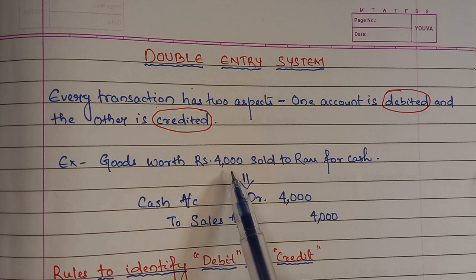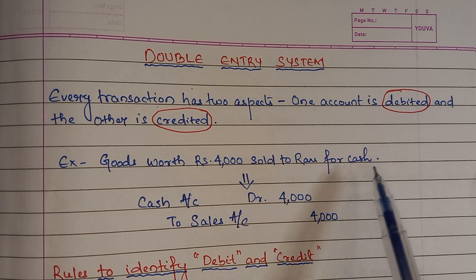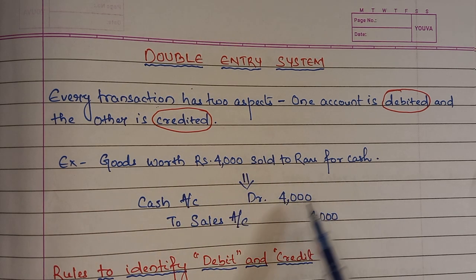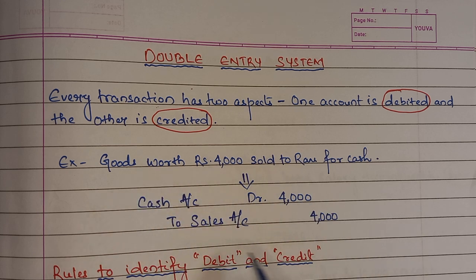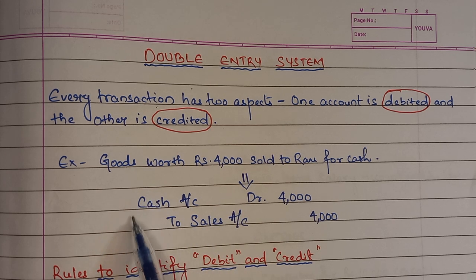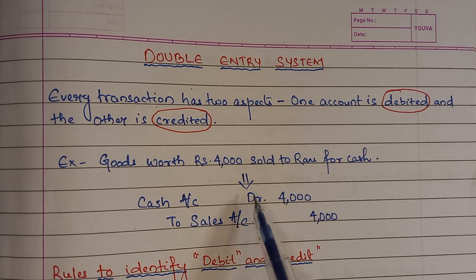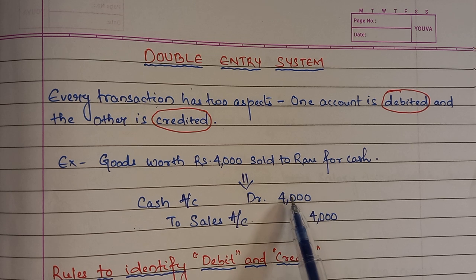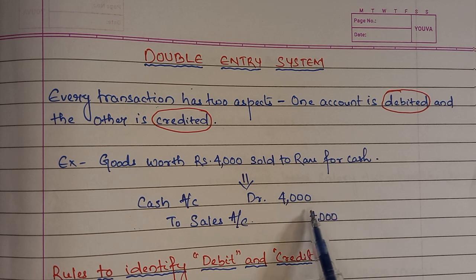Let's take an example. Goods worth rupees 4,000 sold to Ram for cash. Cash account debited 4,000 to sales account 4,000. How to derive this debit and credit we'll learn in subsequent class. But for the time being, you can see that this is how the journal entry is prepared. One debit, one credit. There could be multiple debit, multiple credit, but the amounts have to match. The debit amount and the credit amount should match. You can't have a case that you have 4,000 here and 3,500 here. It has to match.